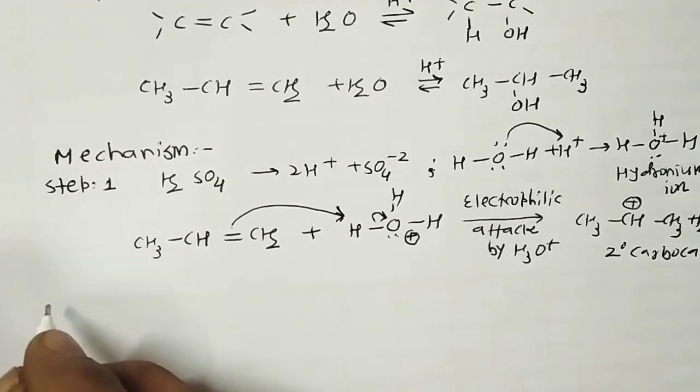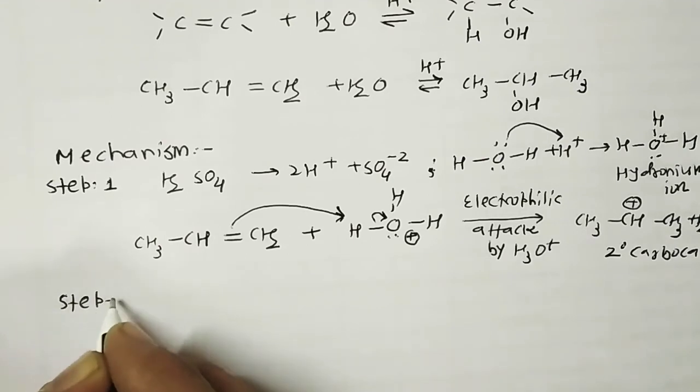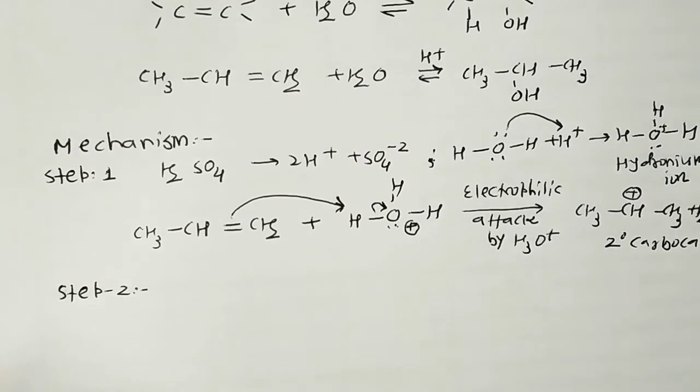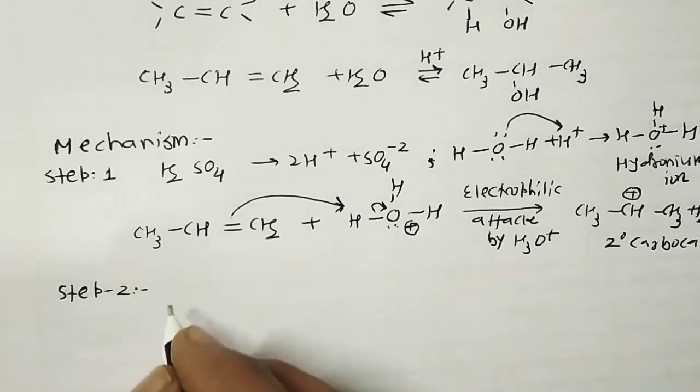Now what is step number 2? In step number 2, there is a nucleophilic attack by water on the secondary carbocation to yield a protonated alcohol.